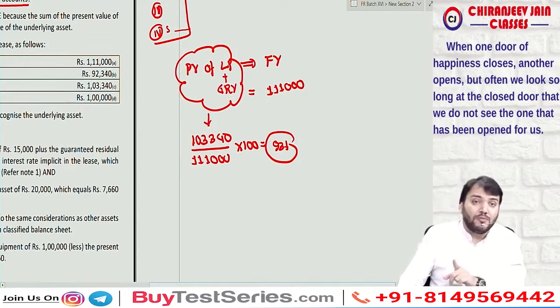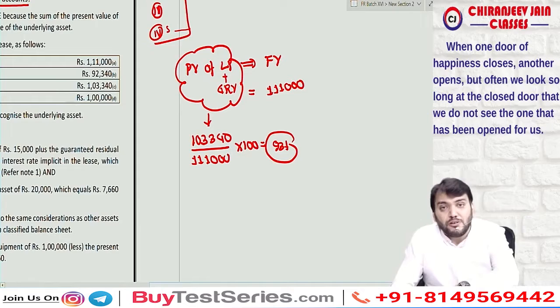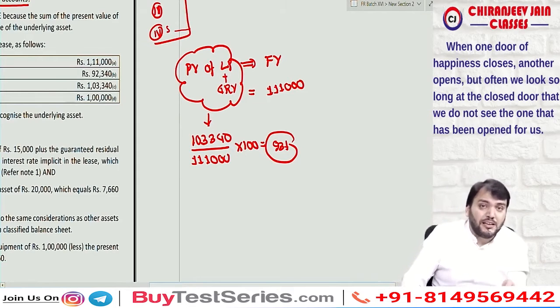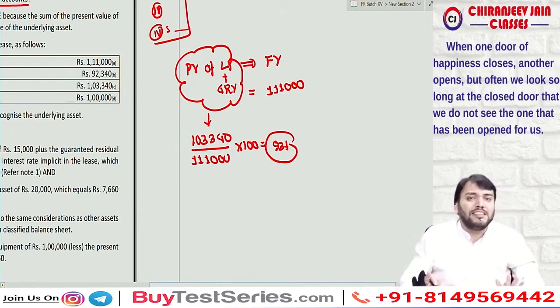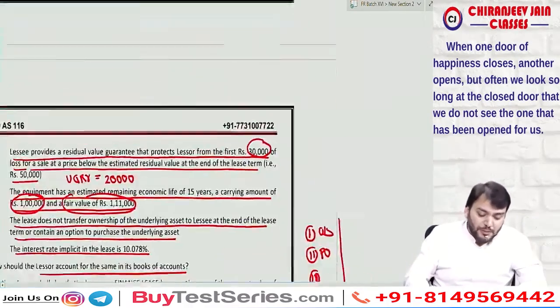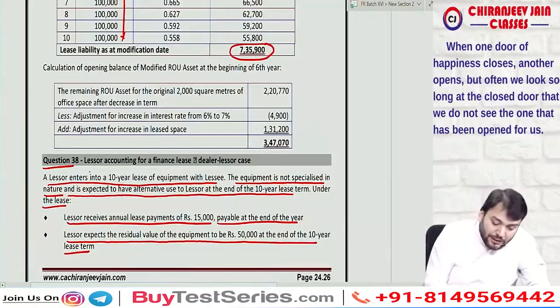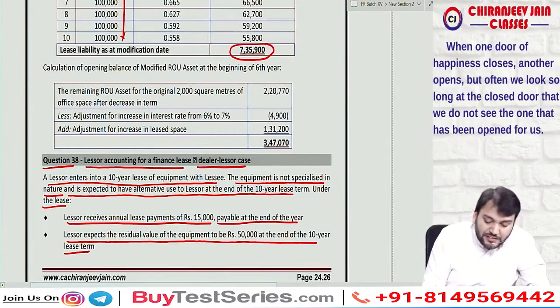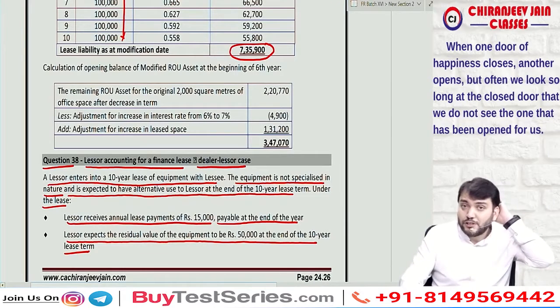Now you need to find out whether the lessor is a manufacturer or dealer or non-manufacturer dealer. In the question nowhere is it given whether it is a manufacturer or non-manufacturer, but if you read the heading of this question, lessor accounting for a finance lease, they have assumed the lessor to be dealer.